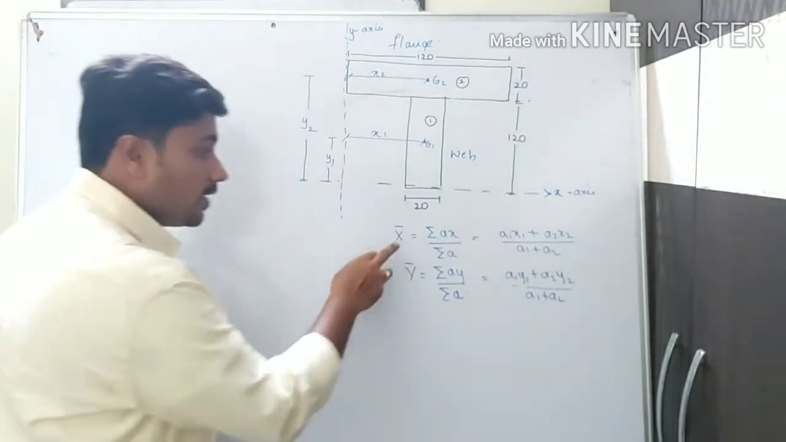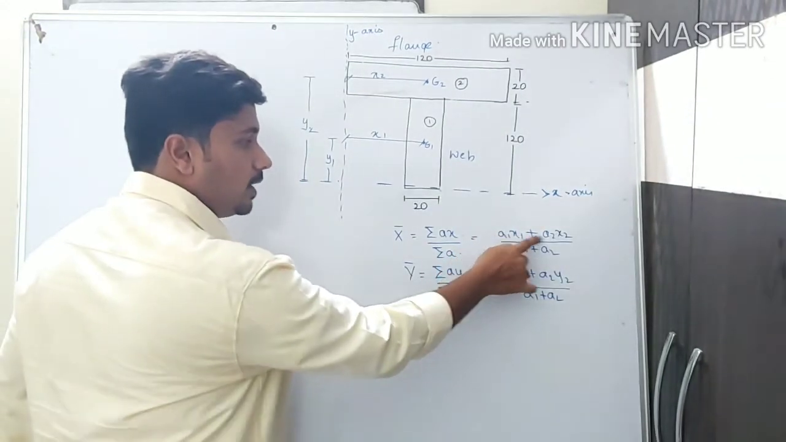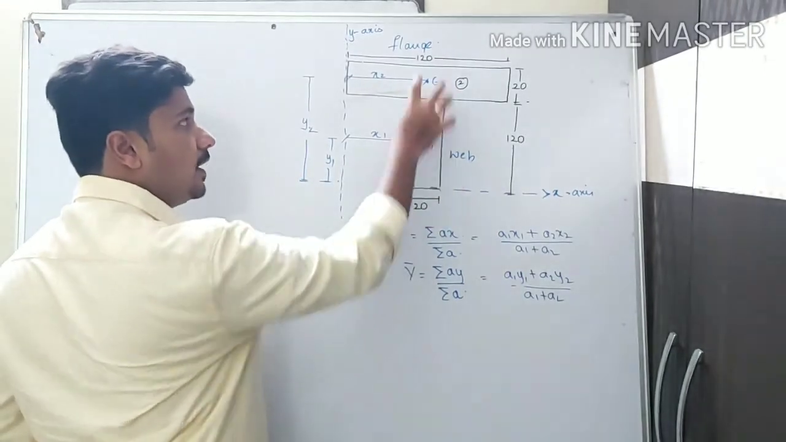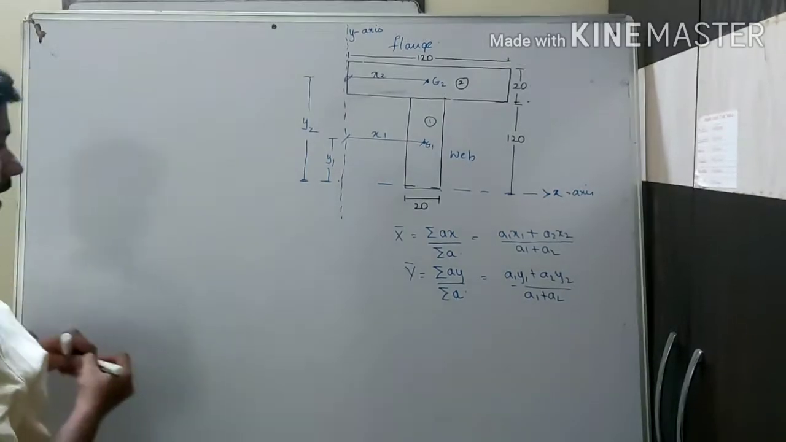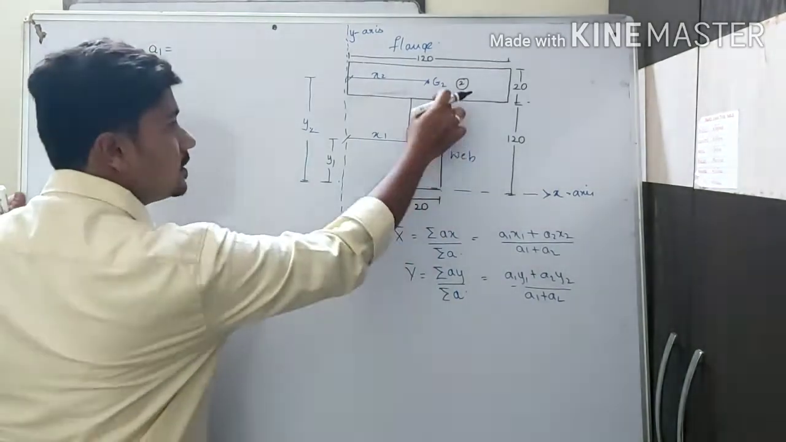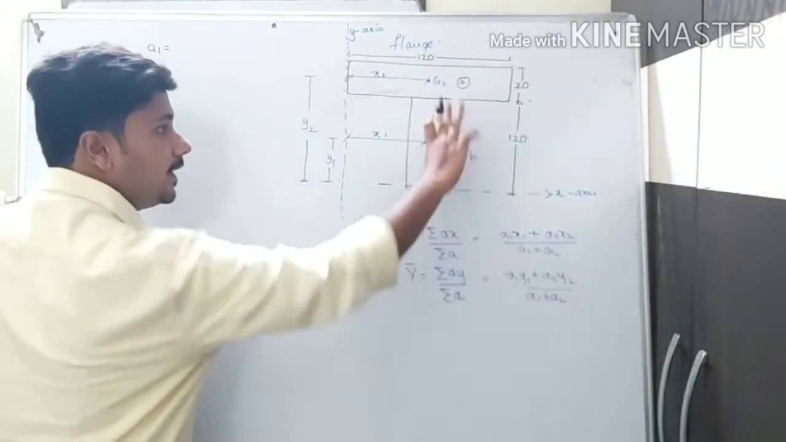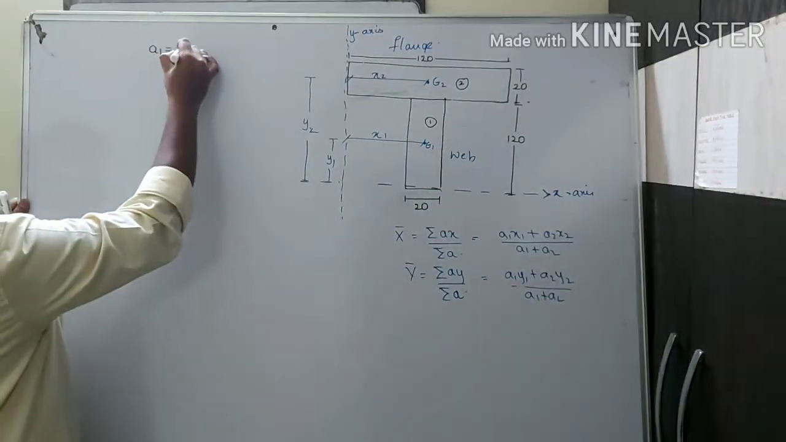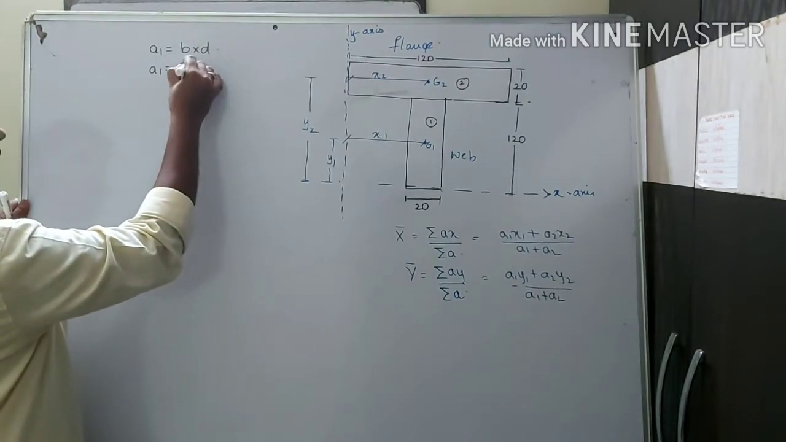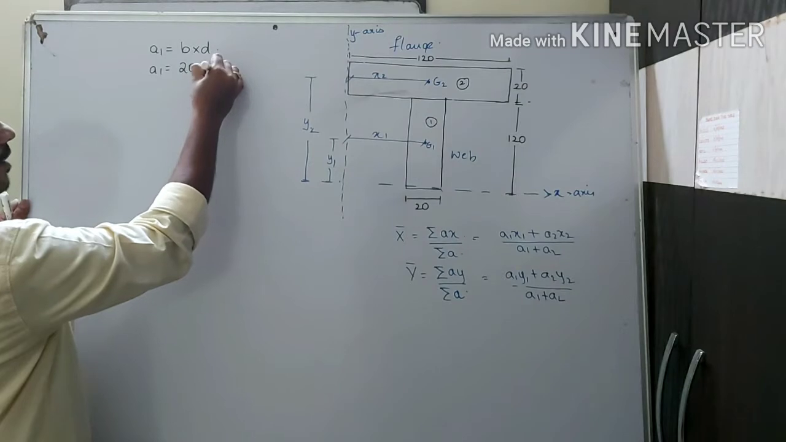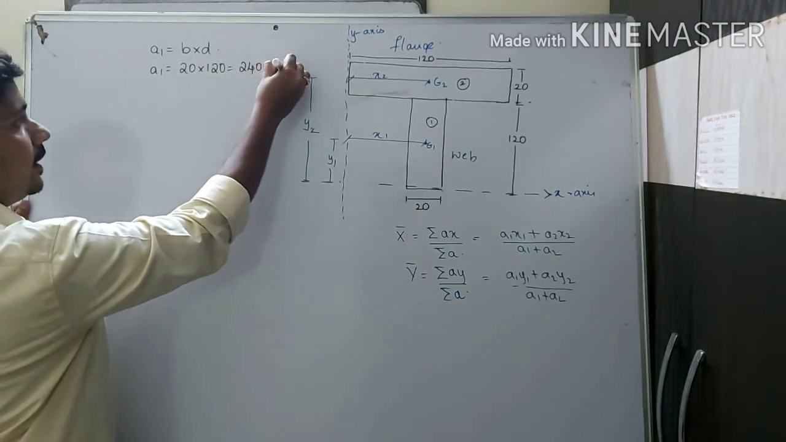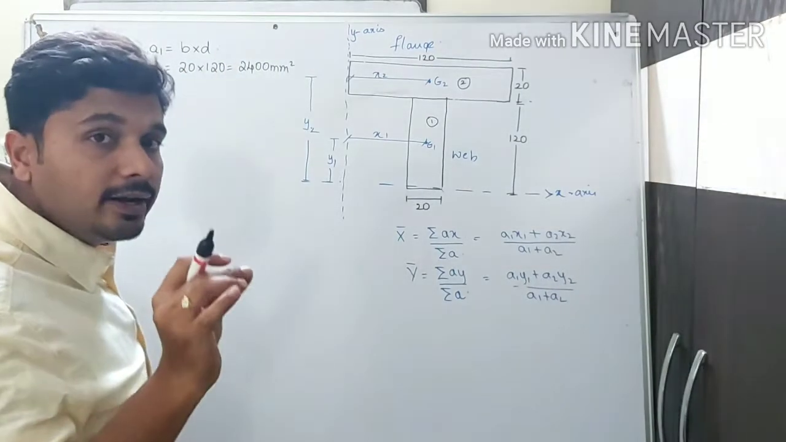Now, to calculate x bar, I need A1, x1, A2, x2: the area of the first body and the area of the second body. A1 is equal to the area of this first body, that is breadth into depth, b into d. So A1 is equal to 20 into 120, which is 2400 mm square. All the dimensions are in mm.